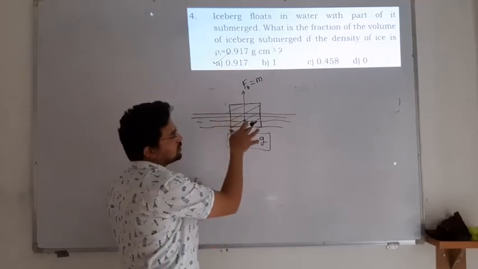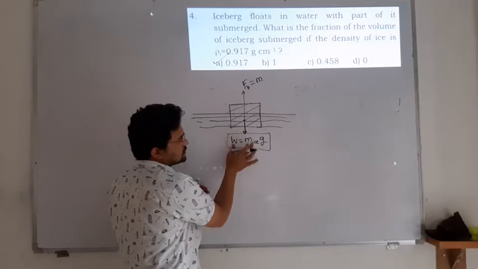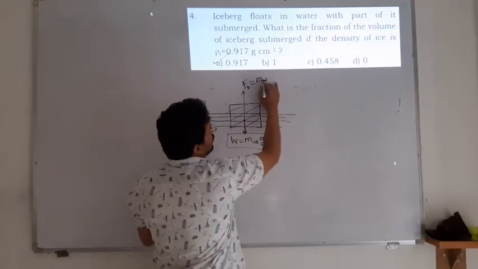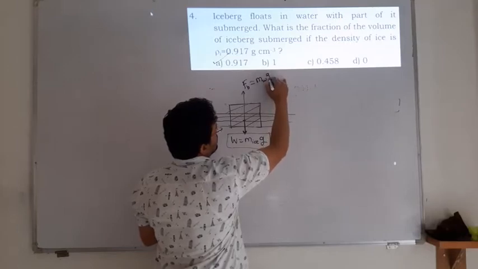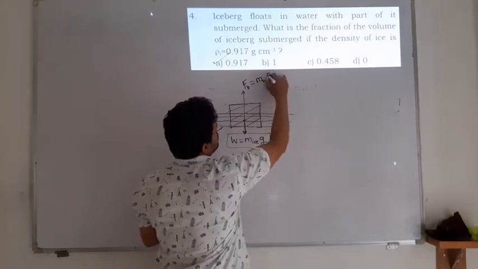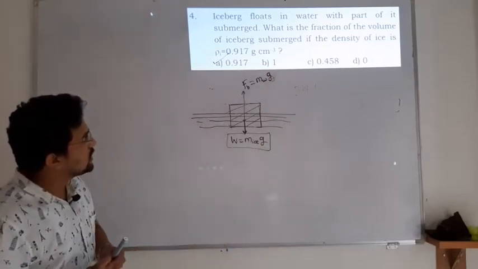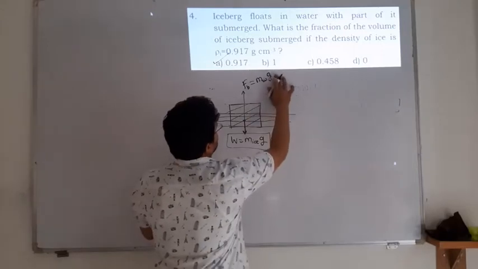Whatever amount of water is displaced, the same amount of force will be there. Force is equal to mass into acceleration.